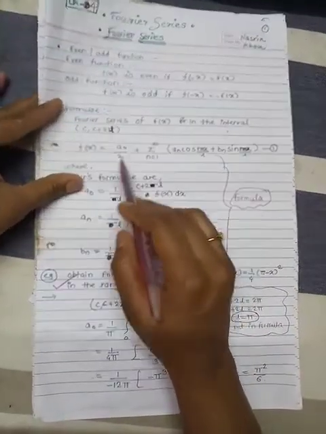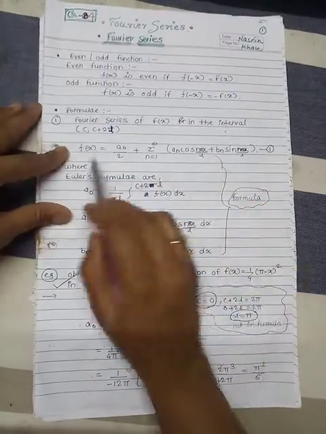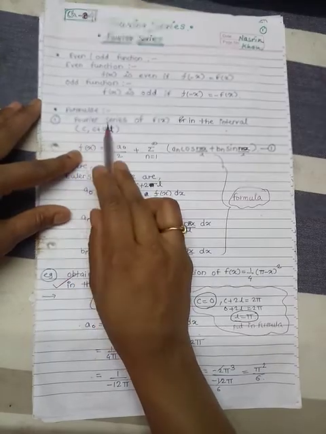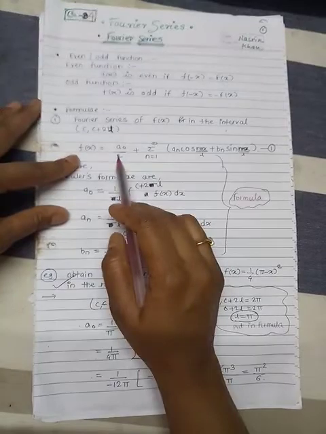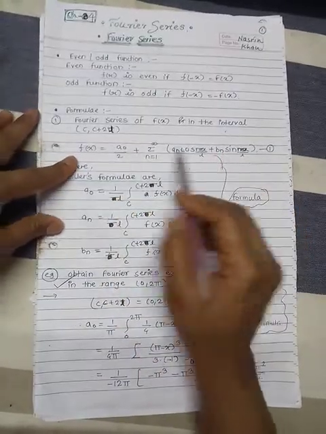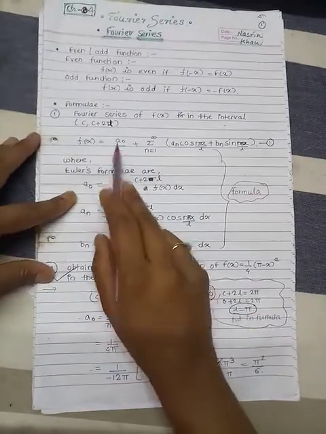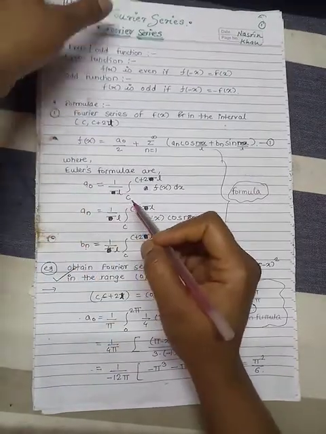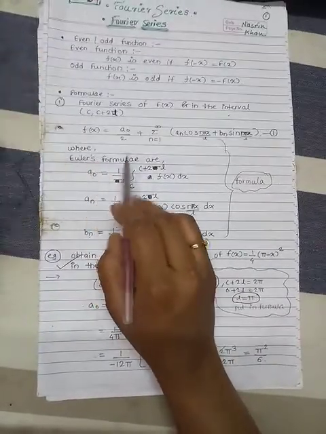In this formula there are three unknown terms, that is a naught, an and bn. So to find Fourier series, that is to find fx in the interval c to c plus 2l, we have to find these three unknown terms, a naught, an and bn. What are the formulae for a naught, an, bn? These formulae are also called Euler's formulae. You don't need to remember this word, Euler's formulae.